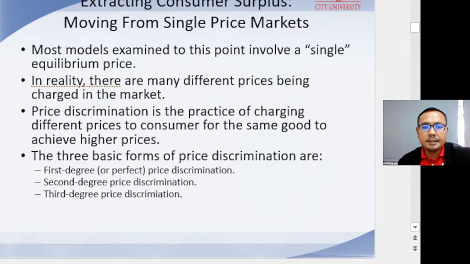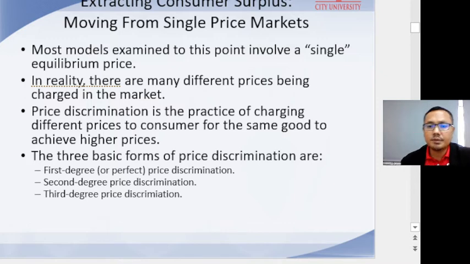Ideally, a firm would like to engage in first degree price discrimination, that is, charge each consumer the maximum price he or she would be willing to pay for each unit of the good purchased. By adopting this strategy, the firm extracts all surplus from consumers and thus earns the highest profit possible.